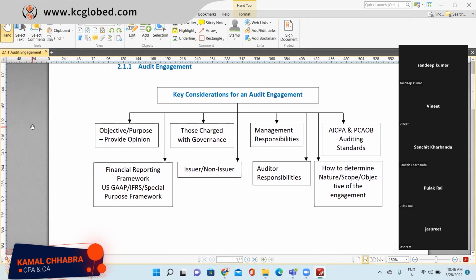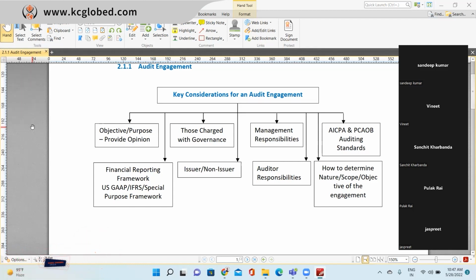Yes, sir. Audit engagement: what all things do you need to consider when you are looking at an audit engagement? What is the objective of audit? Like we discussed in our first class, it is to provide an opinion, and in the opinion you will be giving reasonable assurance. So we'll be performing detailed audit procedures: planning strategies, walkthroughs, test of control, test of detail, obtaining sufficient and appropriate audit evidence, and basis that we'll be giving a reasonable assurance opinion.